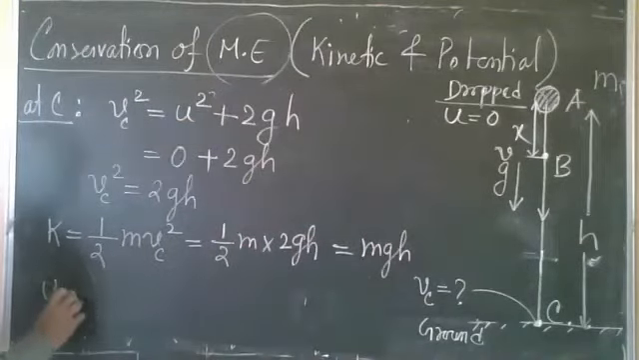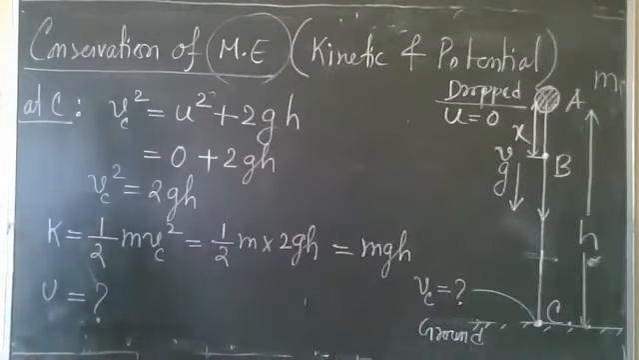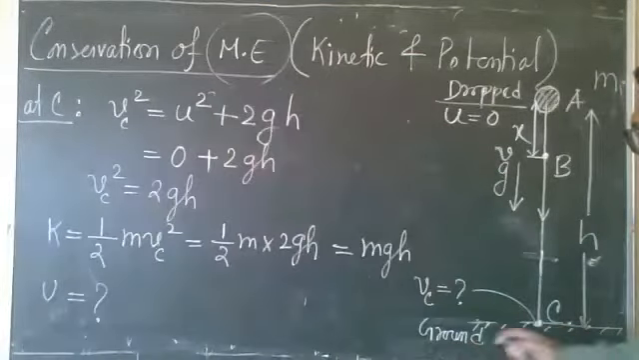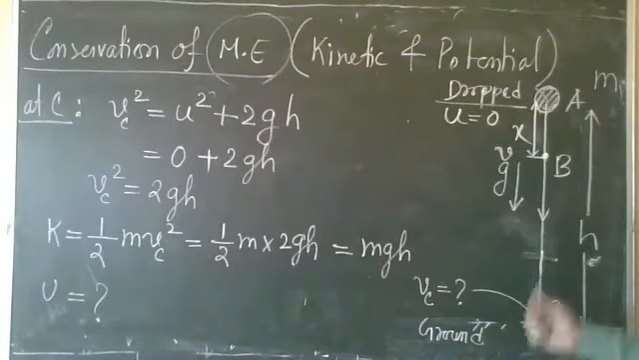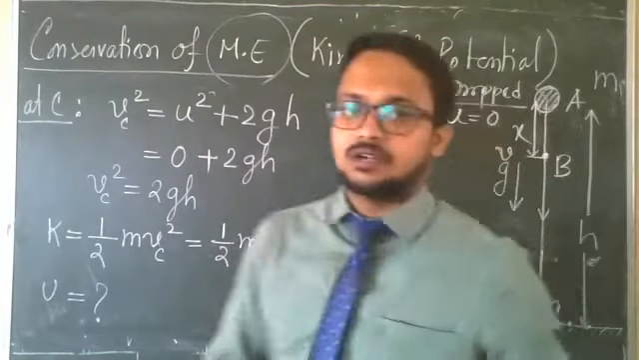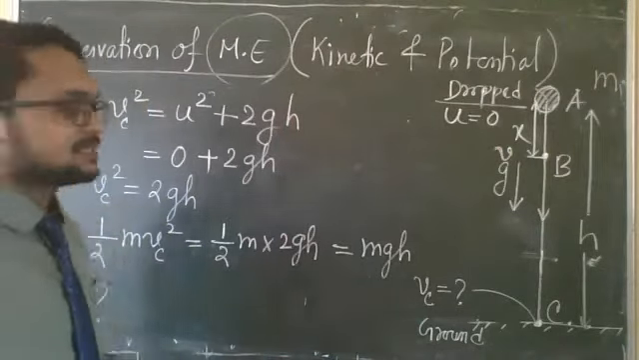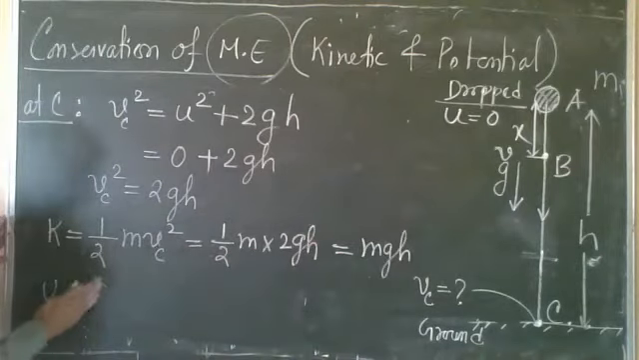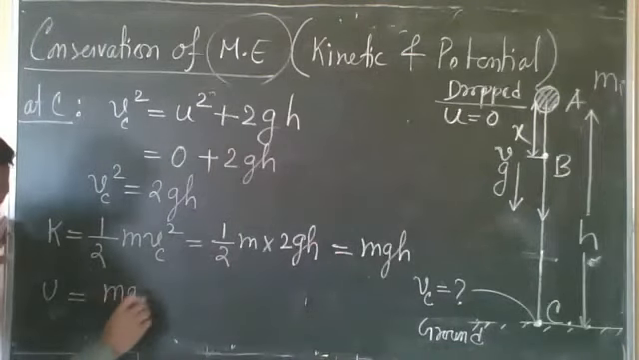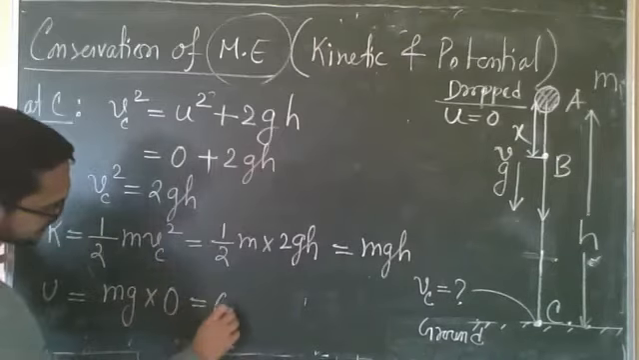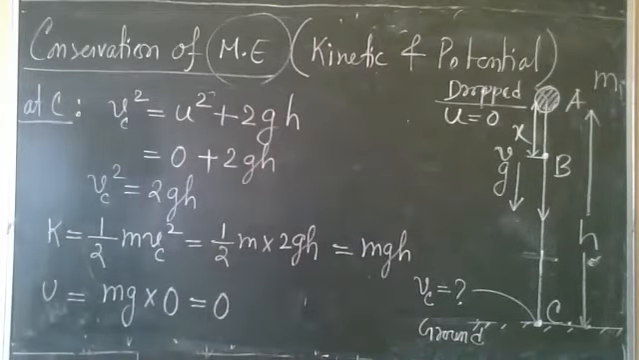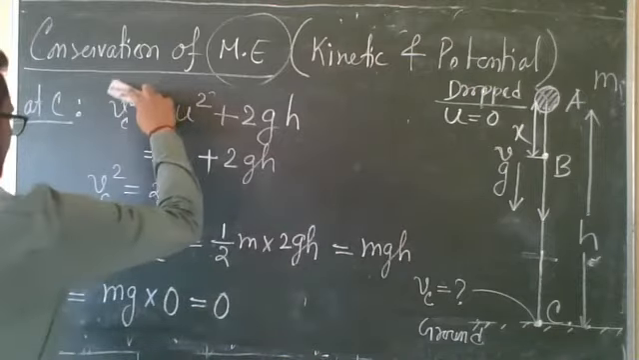What about the potential energy? Now object has reached the ground and we are finding height from ground. When the object is on the ground, what is its height from ground? It is 0. So potential energy will be mg into height 0. So potential energy is 0. Clear? Potential energy is 0.